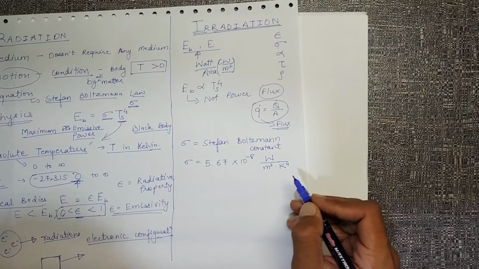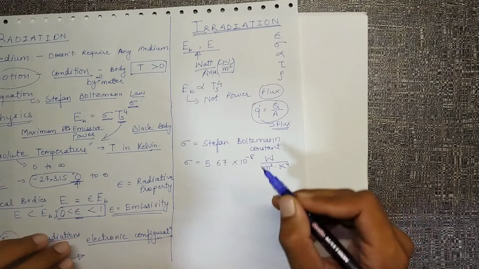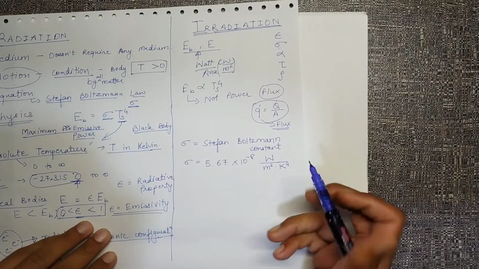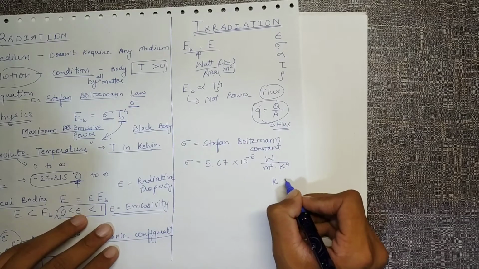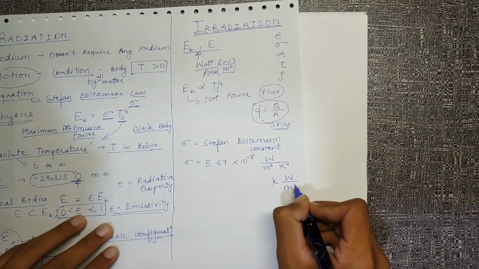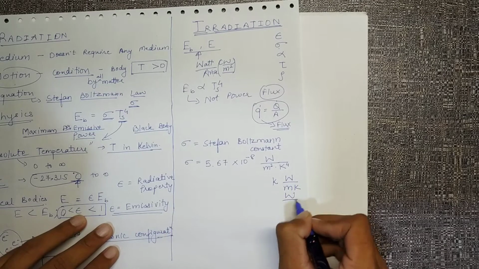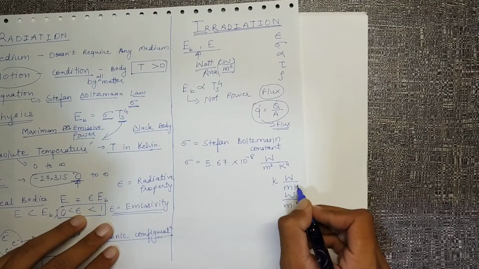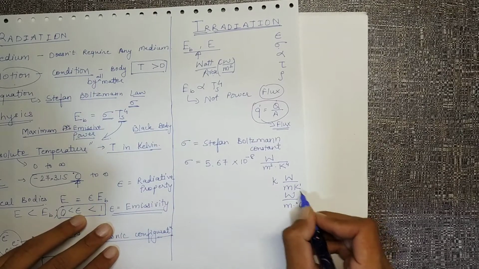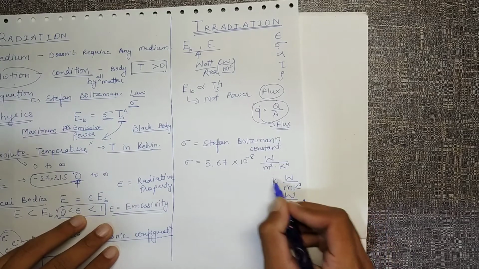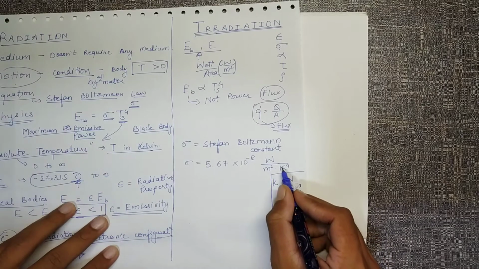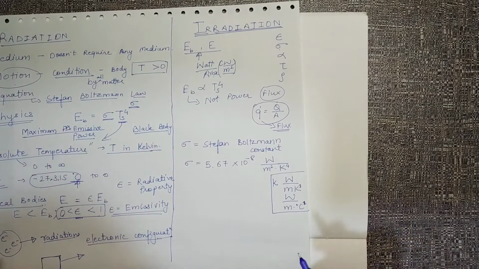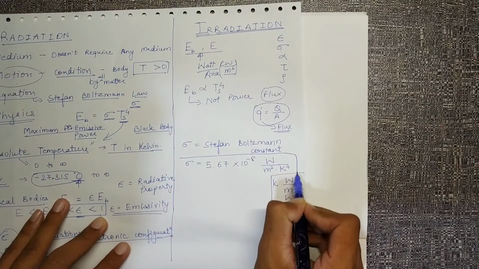Here Kelvin and degree Celsius are not exchangeable. They cannot be replaced by each other, which I explained using the value of k, where the unit was watts per meter Kelvin, or we can also write watts per meter degree Celsius. Because the power was 1, we can change between Kelvin and degree Celsius, but over here the power is 4, so we cannot directly replace Kelvin with degree Celsius. So this value you must remember.